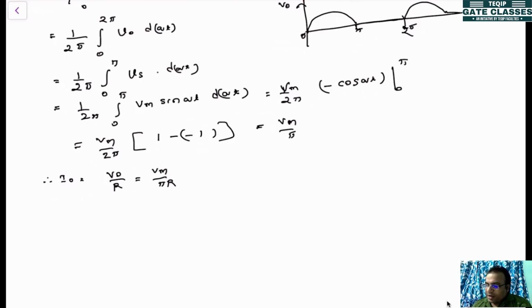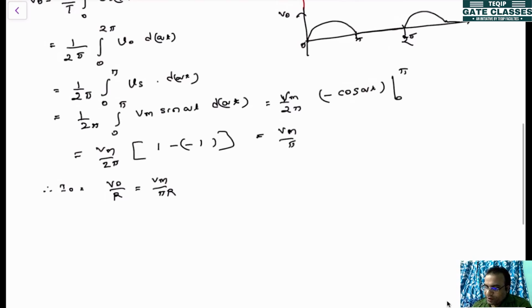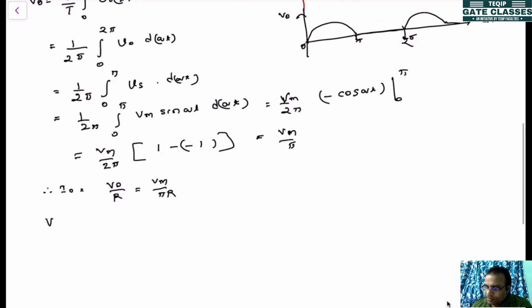Similarly, if you want to find the RMS value, how to calculate? Vrms will be equal to root of 1 by T, 0 to T, V0 square. Directly I am writing now here, it will be Vm square sine square omega t d omega t.